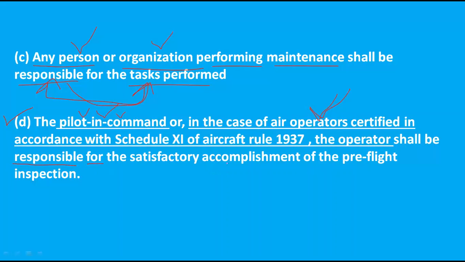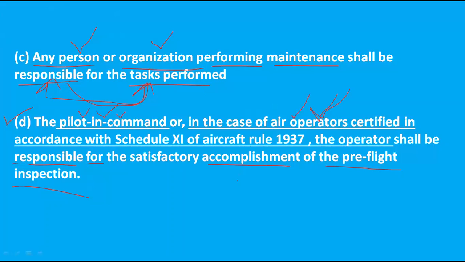For accomplishment of pre-flight inspection. The responsibility of the pre-flight inspection is given to the pilot in command, but in the case of a schedule 11 approved commercial air transport operator, the responsibility is given to the operator.